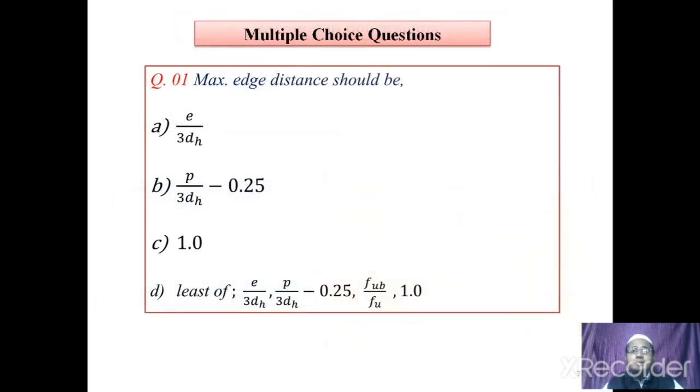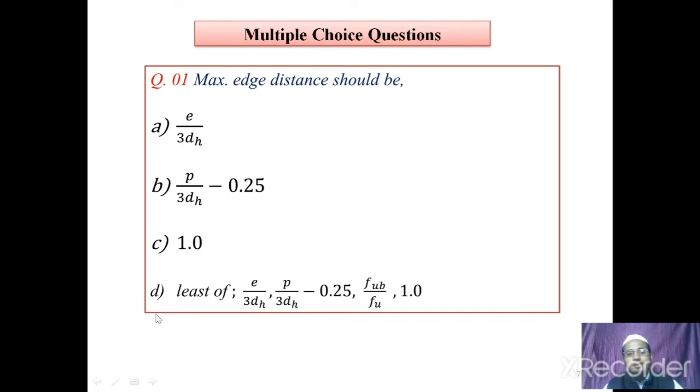Based on these two points, in a competitive exam it may ask a question, and the question is, what is the value of Kb? And options are: A, e by 3d0; B, p by 3d0 minus 0.25; C, 1; and option D is least of e by 3d0, p by 3d0 minus 0.25, fub by fu and 1.0. Can anybody answer this? What is the value of the bearing coefficient among these four options?